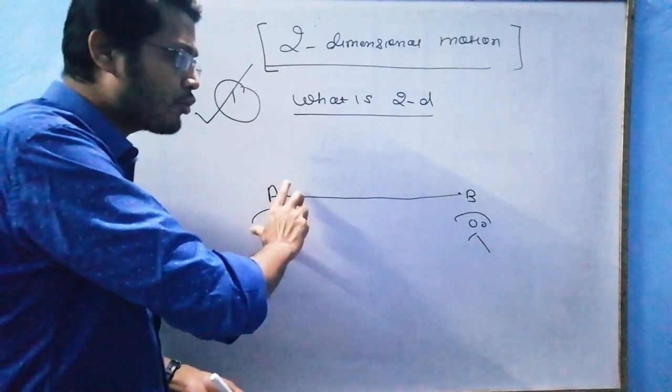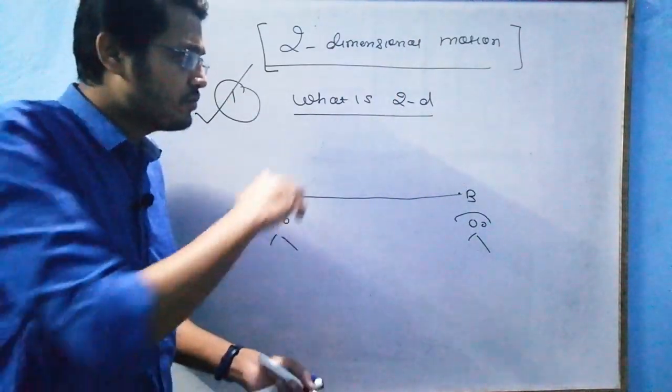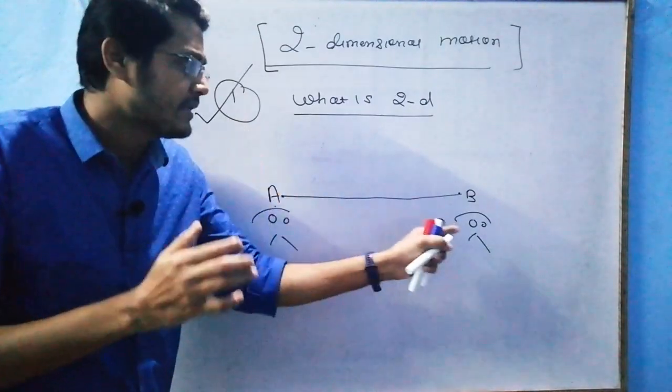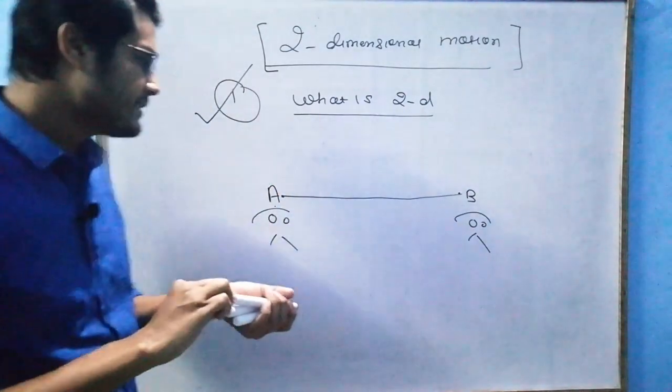Boy A throws the ball to boy B, and boy B catches the ball. So let's see.